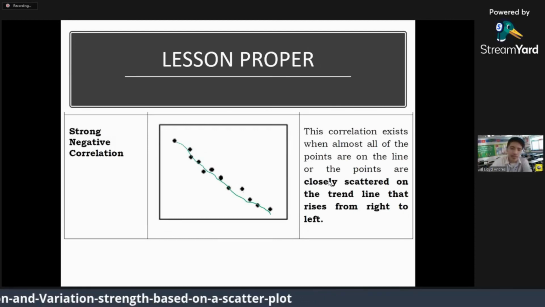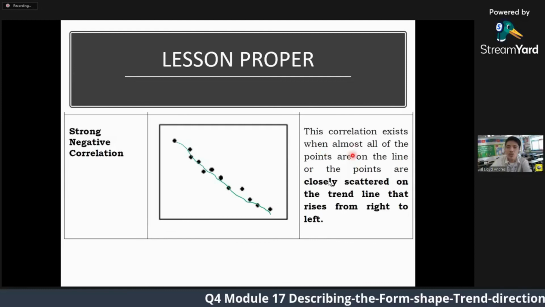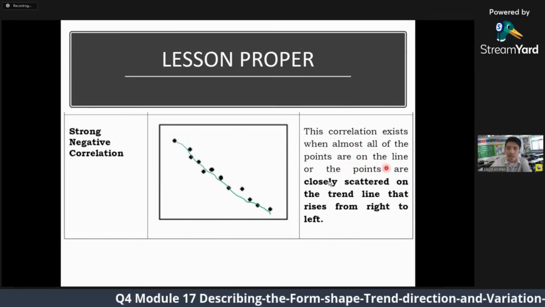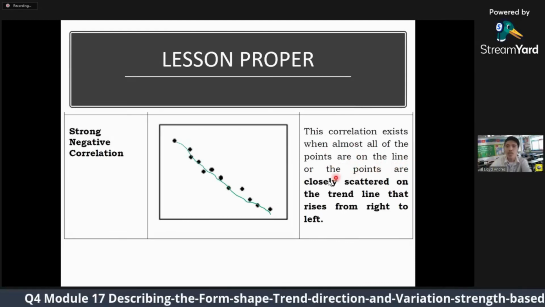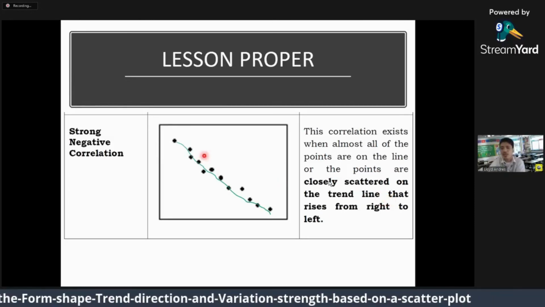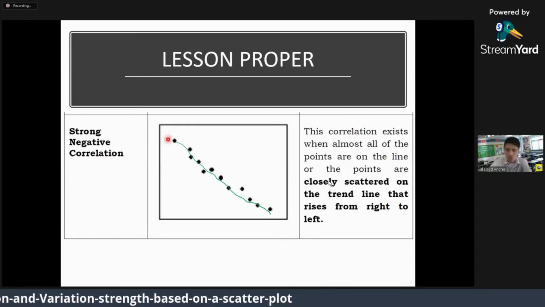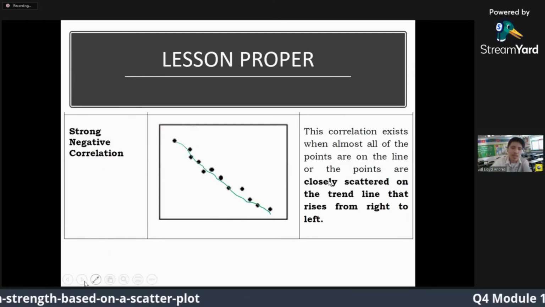So therefore, it is negative. In this correlation, it exists when almost all of the points are on the line or the points are closely scattered on the trend line. But it is falling from left to right, then negative correlation. But strong because the points are close. So, that's simple.